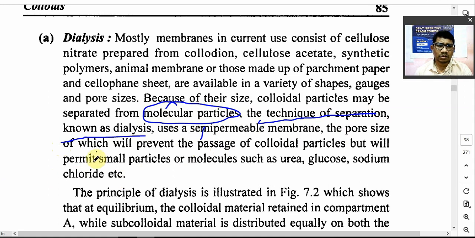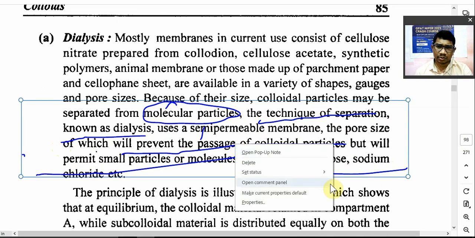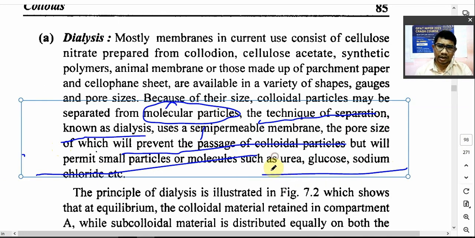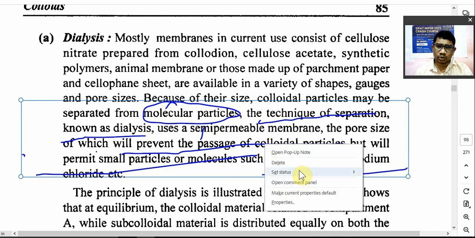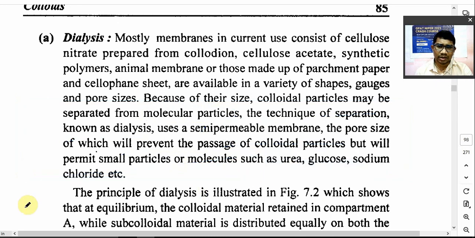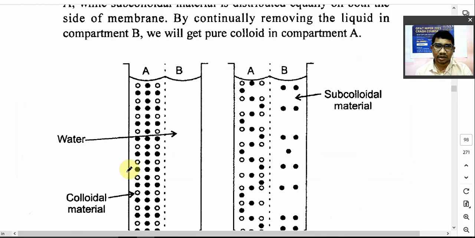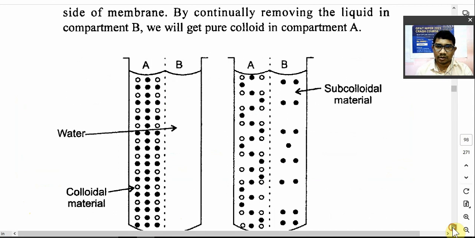The pore size of this membrane will prevent the passage of colloidal particles, but will permit the small molecular weight particles, molecules such as urea, glucose, sodium chloride. So if such kind of impurities are present in the colloid, अगर colloid में यूरिया, ग्लूकोज या फिर आपका सोडियम क्लोराइड की impurities है, so you can remove these kind of impurities by using dialysis. Dialysis का principle देखो यहाँ पे, you can see the principle of dialysis.